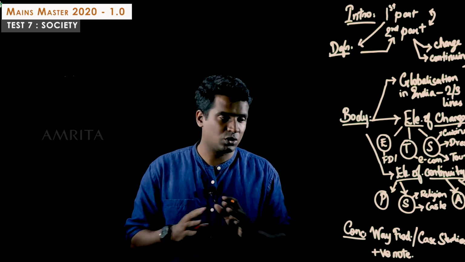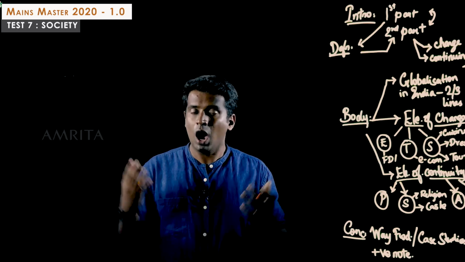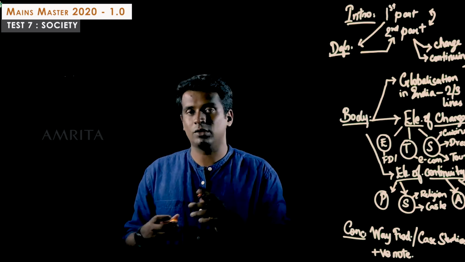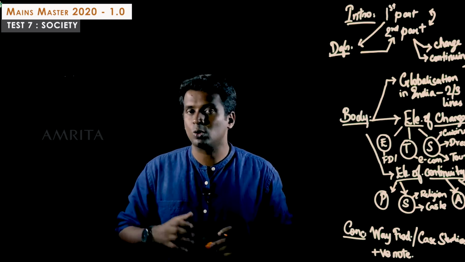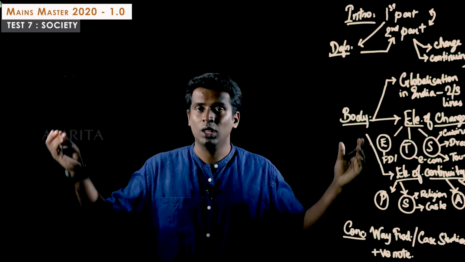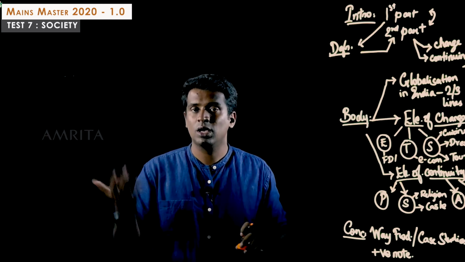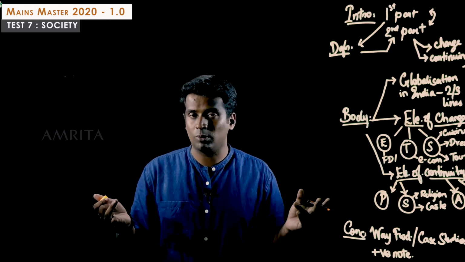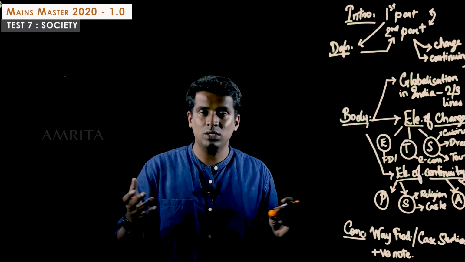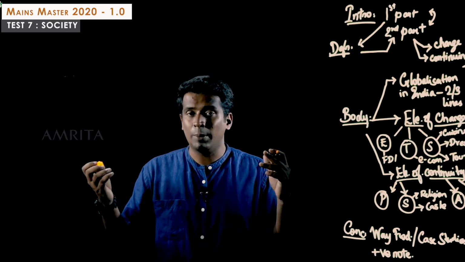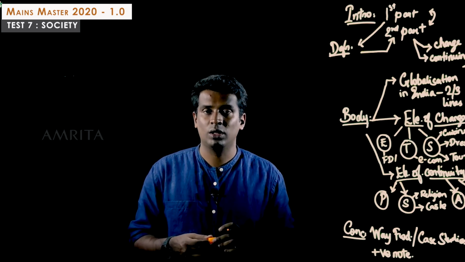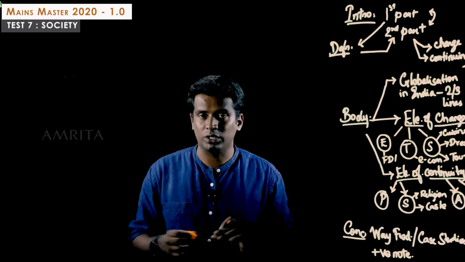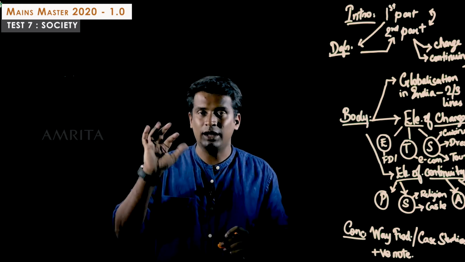So, our answer does not end over there. We can bring in a way forward. How do you bring in the benefits of globalization? Now, globalization has also brought in certain negatives. You can also talk about that. You can talk about the present coronavirus pandemic, which has happened because of globalization. The large connectivity between the countries has made the virus spread all across the world. So that is a problem you can talk about. The increasing e-commerce websites have made consumerism more rampant across the world. This has led to many health disorders like obesity and even mental issues like depression or anorexia. So you can say all of that is the negative aspect of globalization.